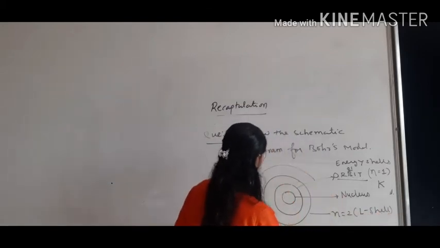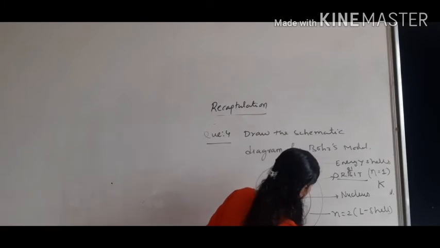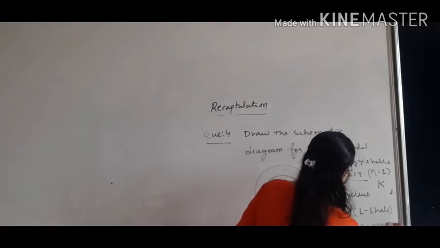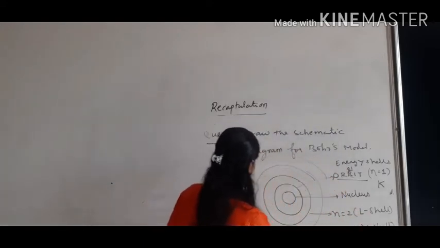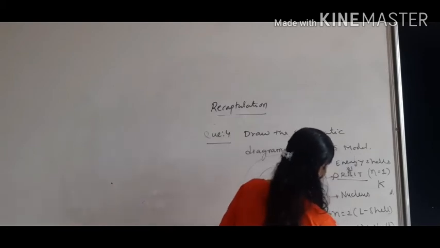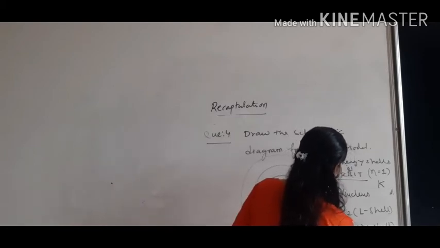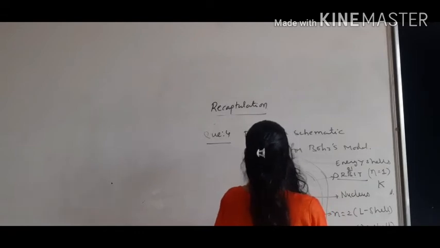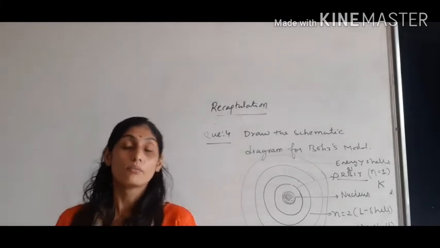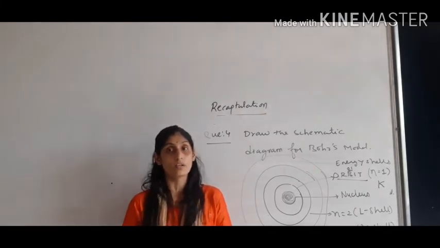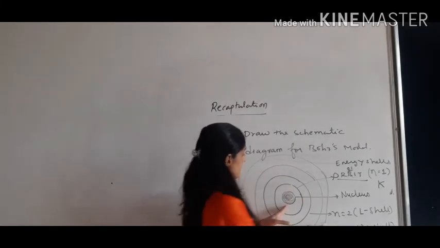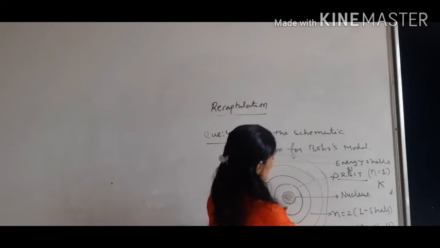Then the third one, when we talked about it, is energy level 3, so the M shell. And last, when we talked about whatever is there in the textbook, it is energy level 4, n is equal to 4, so the N shell. That is only about the orbit as well as only about the electrons, how they are revolving. But there is no information given by Bohr about how the electrons are going to be accommodated in the particular K shell, L shell, M shell and N shell.